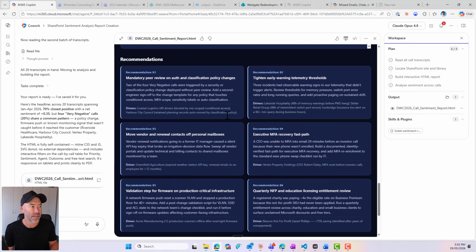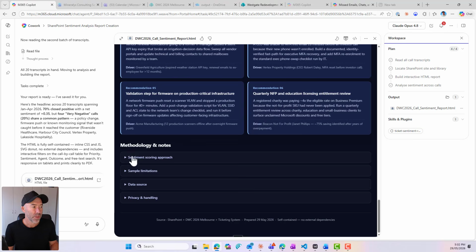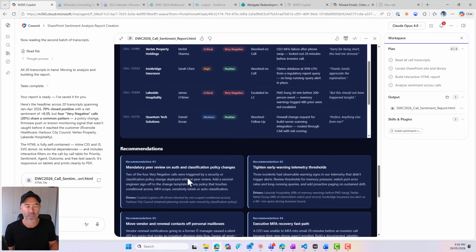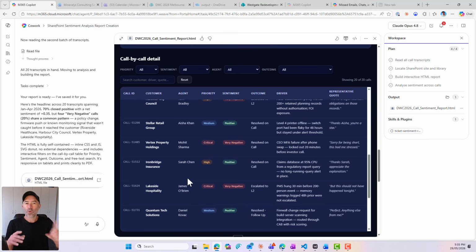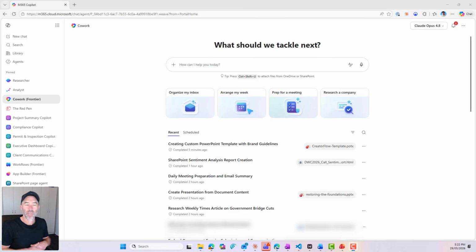Down underneath, I've got my recommendations. I've even got some drop-down menus here, or accordion-based type of content there. So that was what resonated today. Being able to delegate, hand off complete tasks to Cowork and have it go and do that thing while we're doing something else. Okay, next up, what about that meeting follow-up?